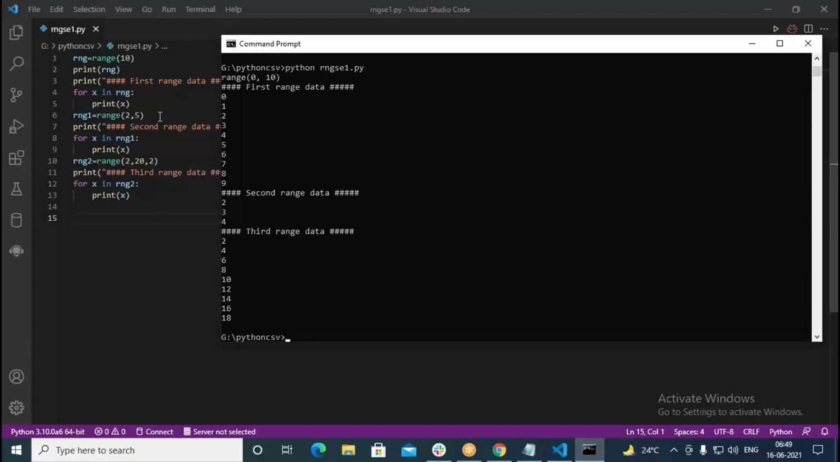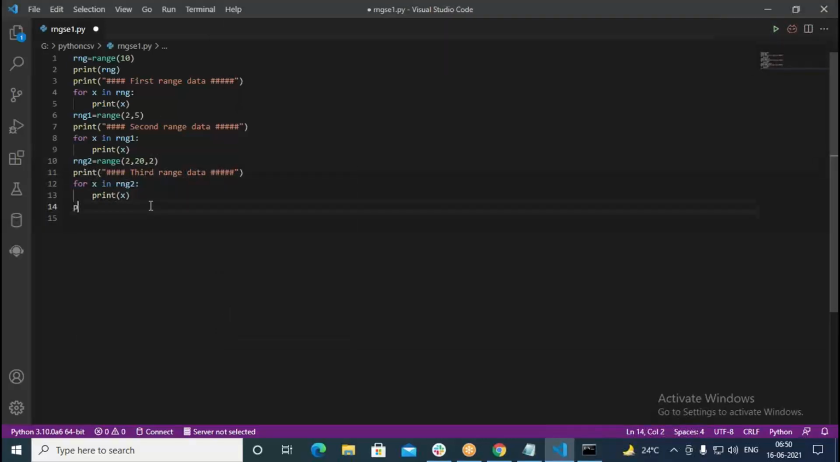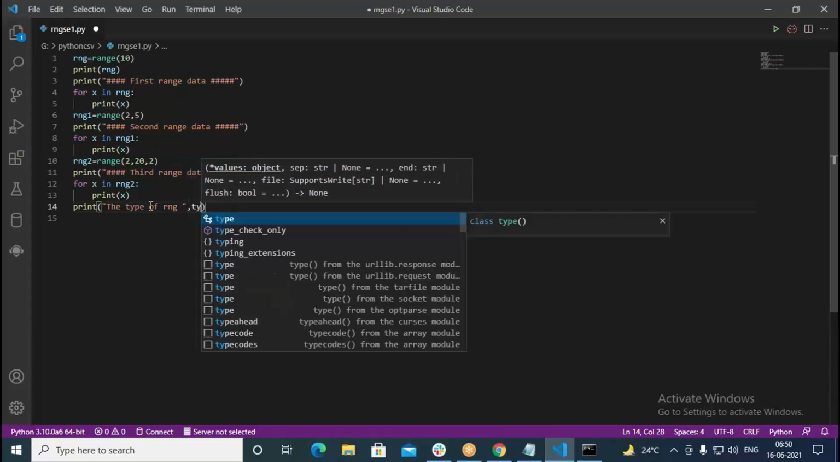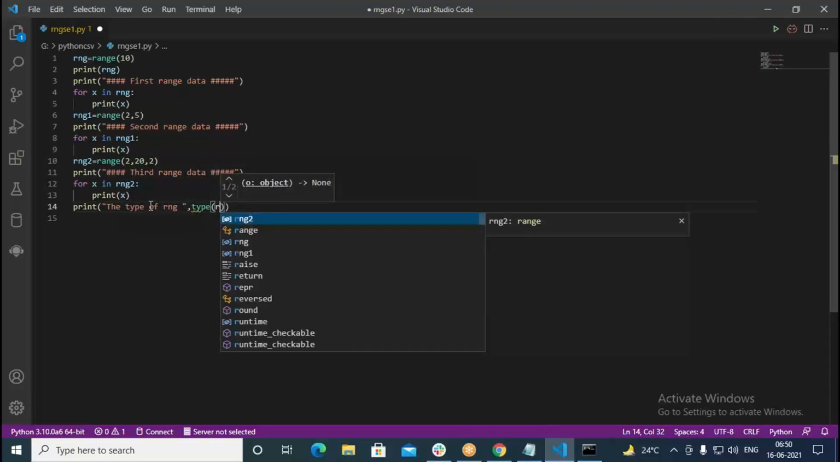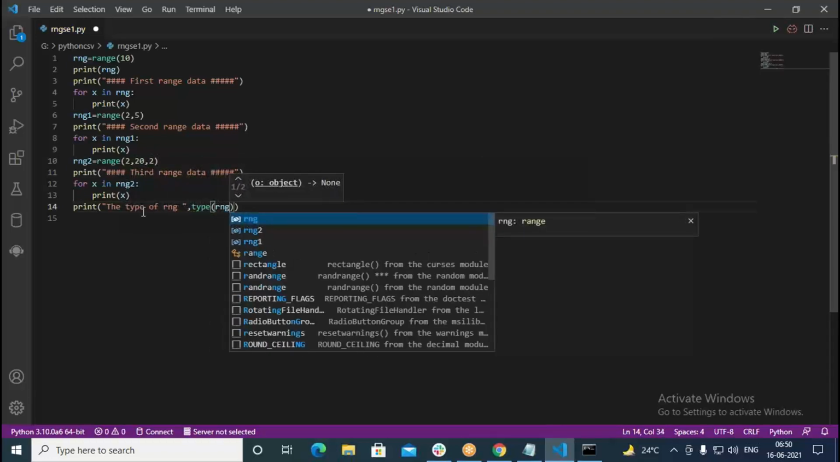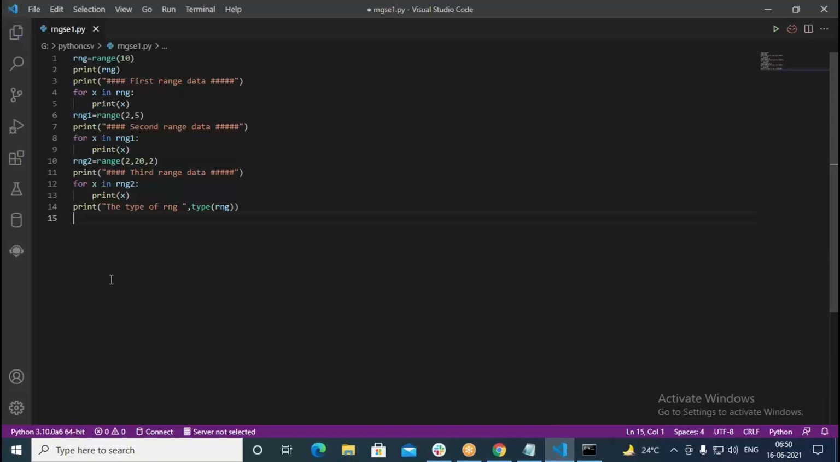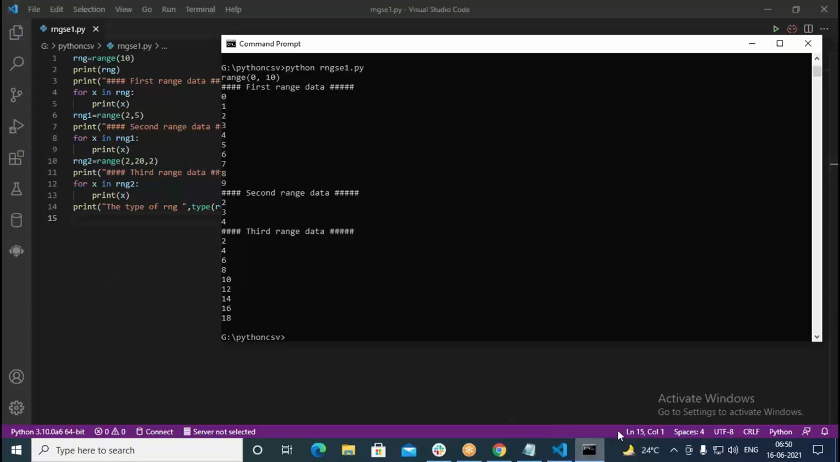We use range like this, and we try to print the type of range also. So print the type of, I put here the range. Range is also nothing but a range type. Here you write type, and in this you put range. So like this it prints even the type of the range. What is the type of data, it can print for us.